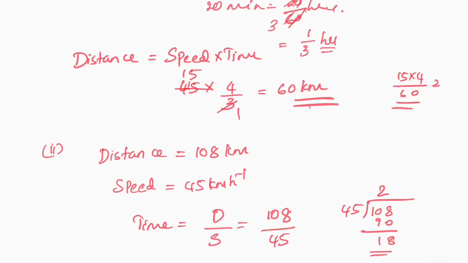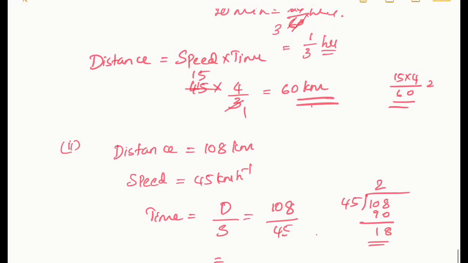So you'll get the answer as 2 and 18 by 45. Even we can do the decimal division here. In 18, how many times?